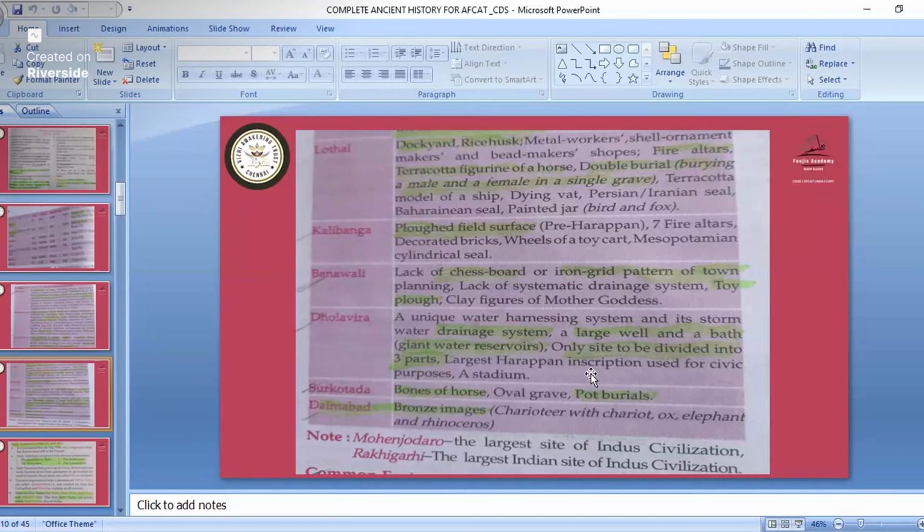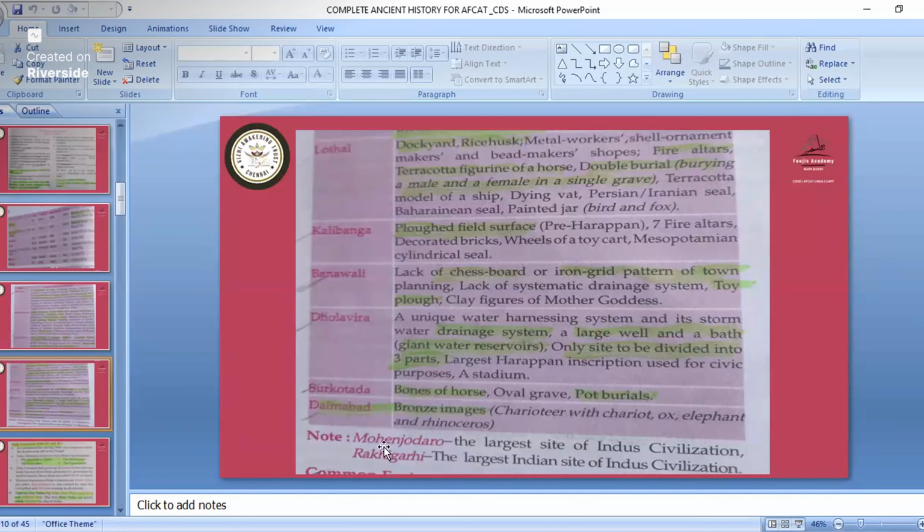The largest Harappan inscription, used for civic purposes, and a stadium: so a stadium was there in Dholavira. In Surkotada, bones of horse and pot burials were there. So pot burials were in Surkotada. And in Daimabad we had bronze images.